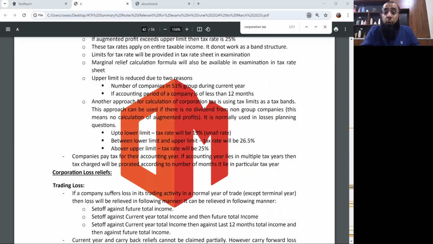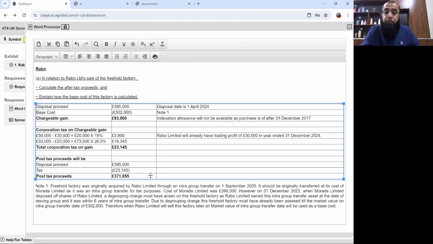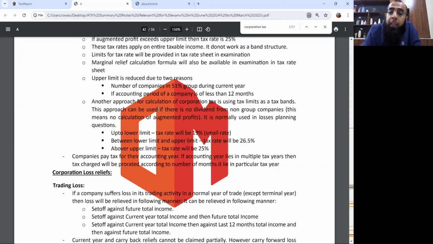Let me give you the overview of what we are doing in the question. Rabo Limited already has a trading profit of 30,000. The lower limit is 50,000, so from that 50,000, 30,000 is already used. So on 20,000, I use 19%, and on the rest, I applied the marginal rate, which is 26.5%. Why didn't I apply the main rate?